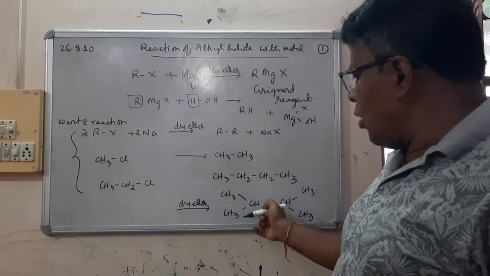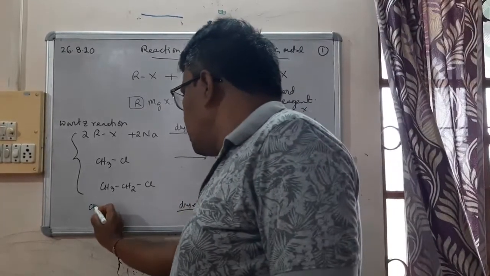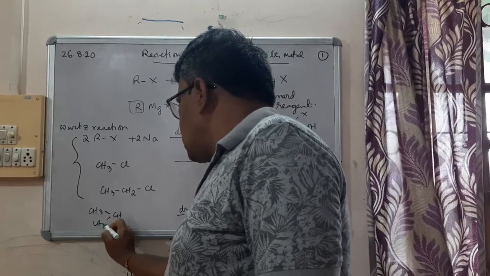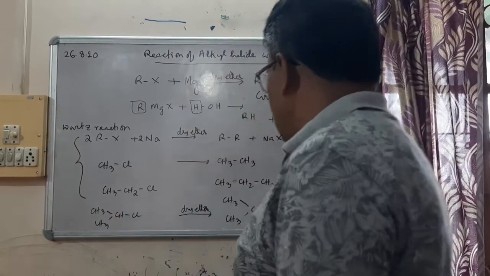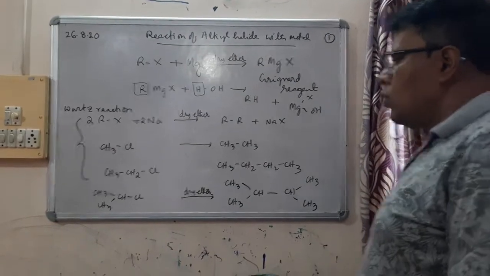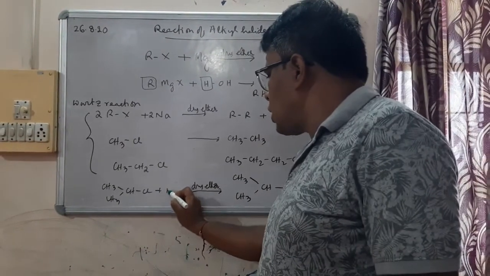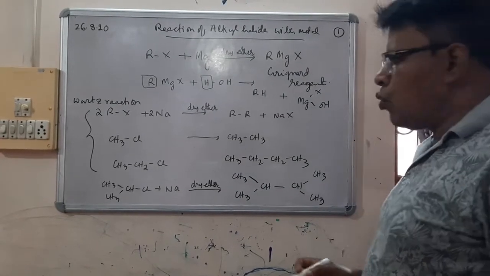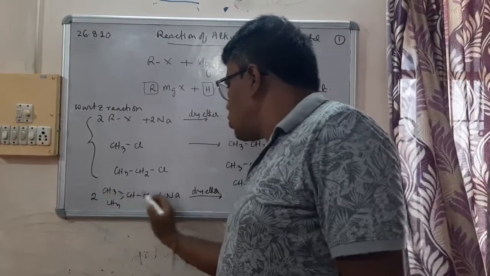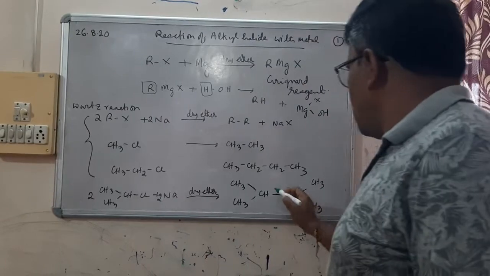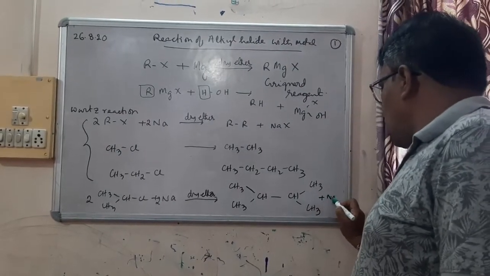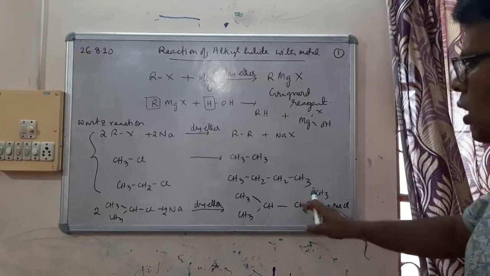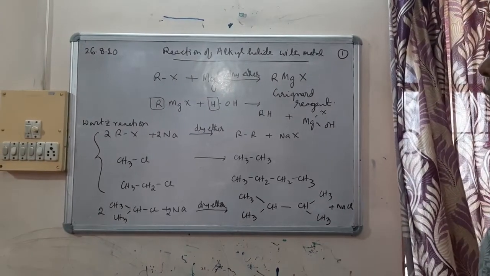The corresponding halo compound will be CH3CHClCH3. We have to take sodium, and if you want to balance this equation, you have to put 2 here, 2 there, plus NaCl. So this is how it can be made.